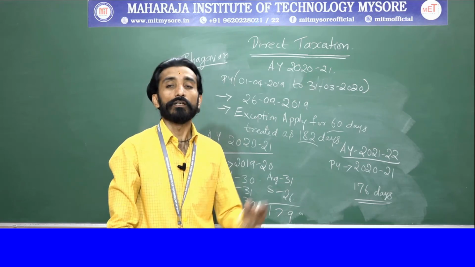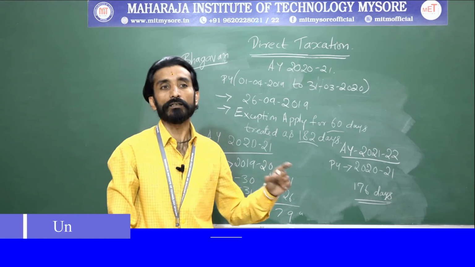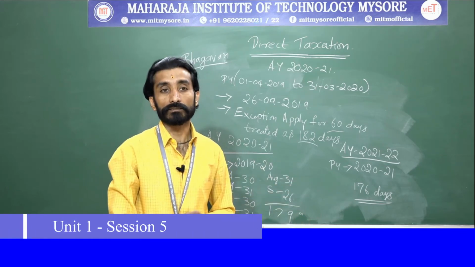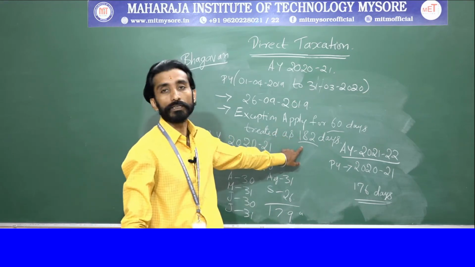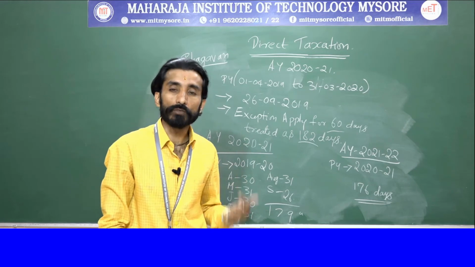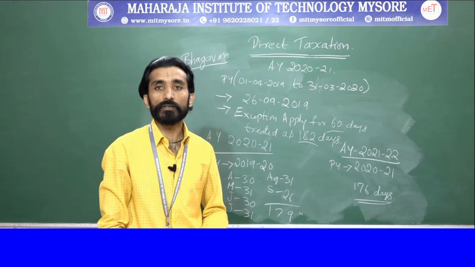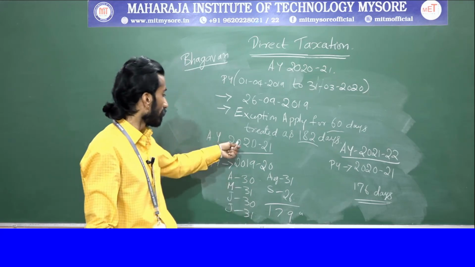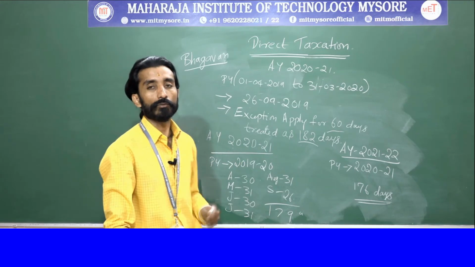And during the preceding previous years he was there for 365 days, which he satisfies, but he is not satisfying the 182 days condition. So the conclusion we can draw is that he is non-resident for assessment year 2020-21. Clear? Why?